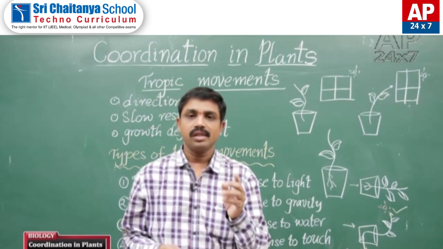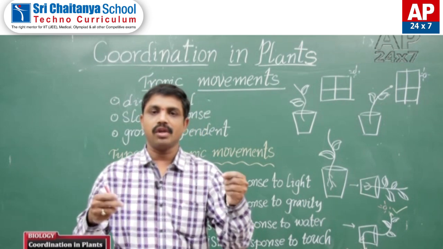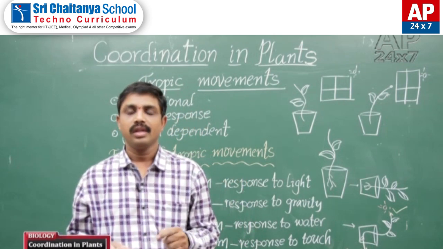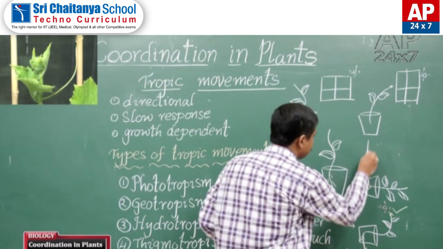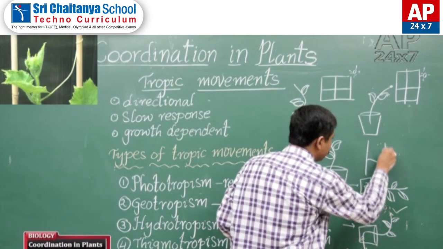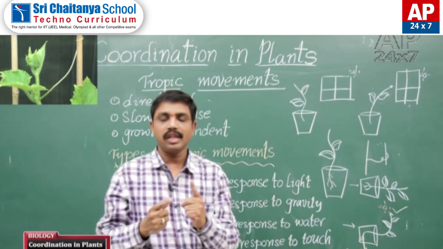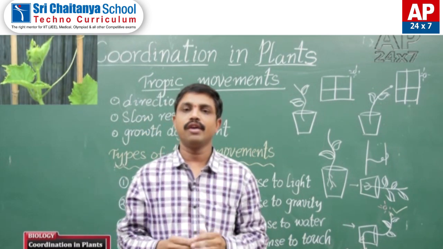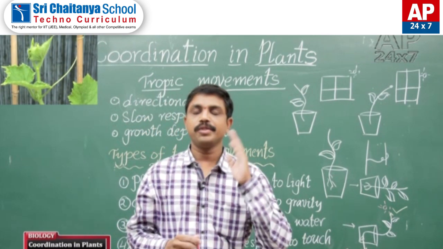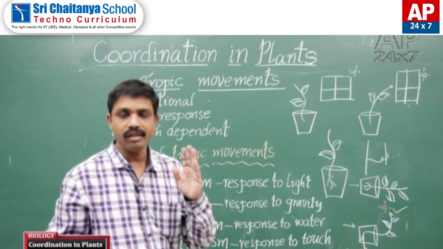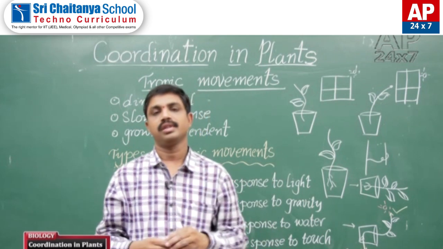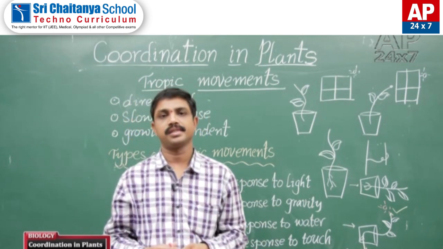In these plants, the tendrils develop from the leaves or else from the stems. The tendrils touch the support, and by the support the plants become erect. This kind of tropism is called thigmotropism. This is seen in weak stemmed plants.